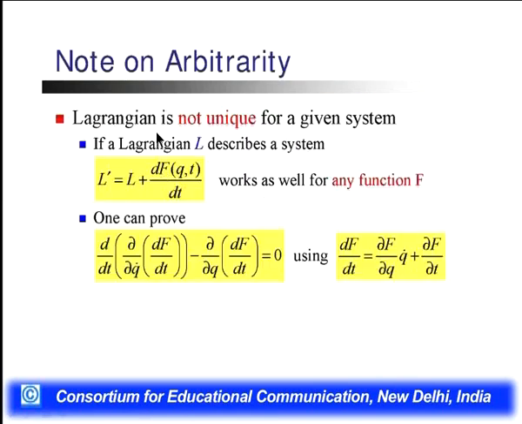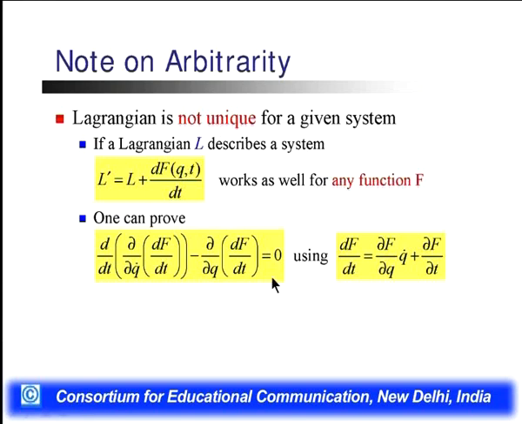Now we have some arbitrary conditions for the Lagrangian, where we define that the Lagrangian is not unique for a given system. It means if the Lagrangian L describes a particular system, then L dash is equal to L plus df(q,t) divided by dt, and it works well for any function f. So it is not unique that the Lagrangian applies to a particular system only.